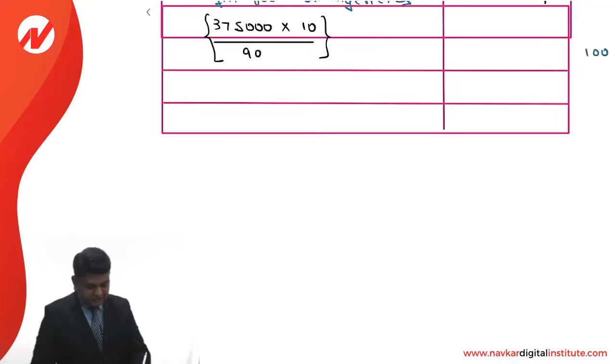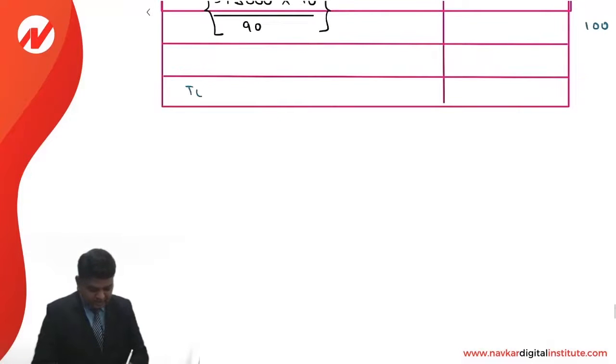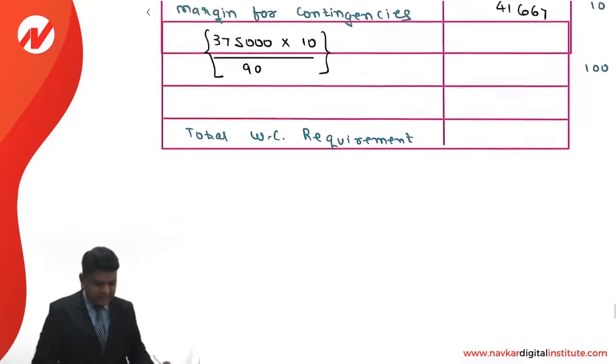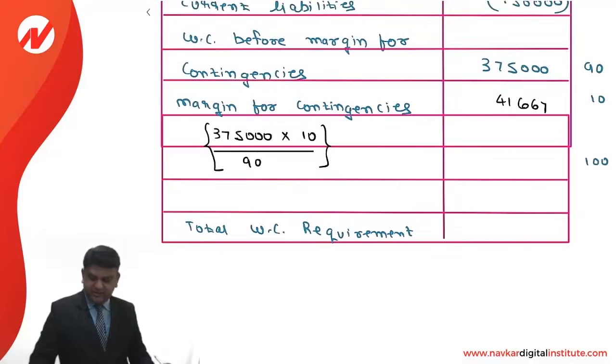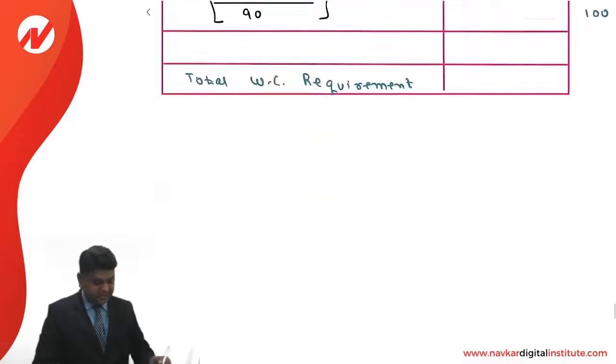So based on that, we will compute the total working capital requirement. As far as the total working capital requirement is concerned, it is 3,75,000 plus 41,667, it is 4,16,667.